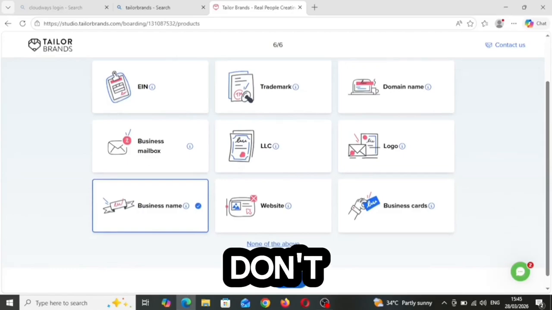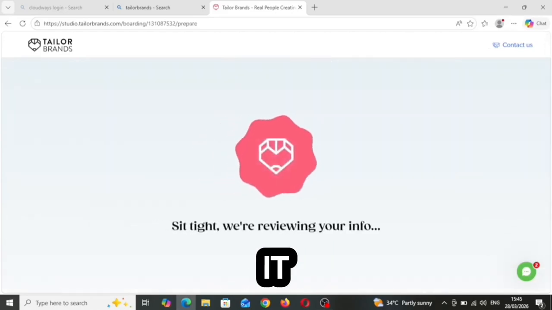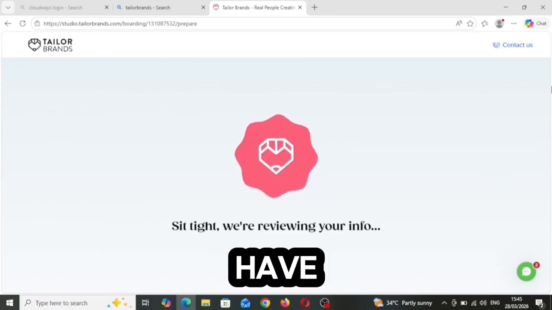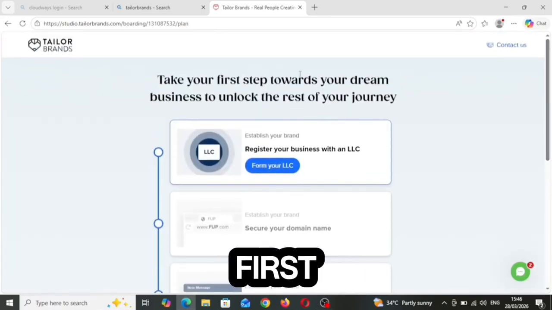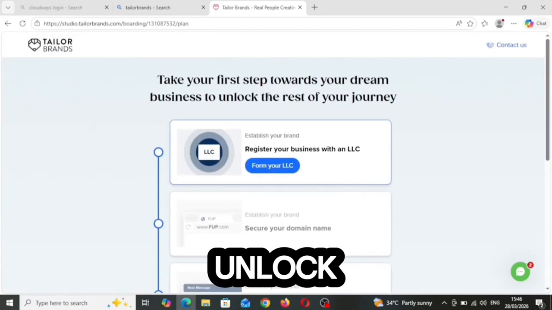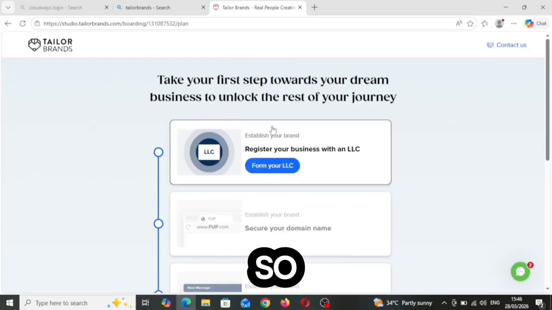Mine, I choose mine. If you don't have a business name, you can just keep it. But if you have one, of course, you should use your business name. All right, it says take your first step towards your dream business to unlock the rest of your journey. So it's already clicked by default.